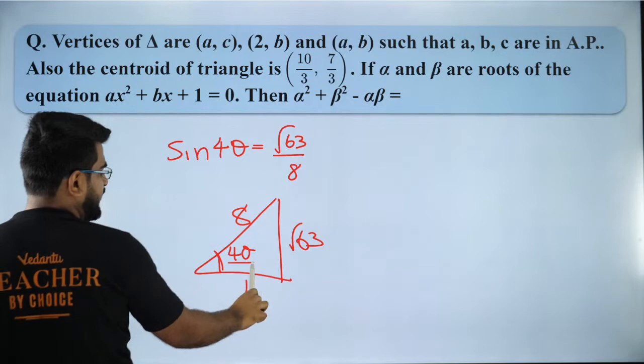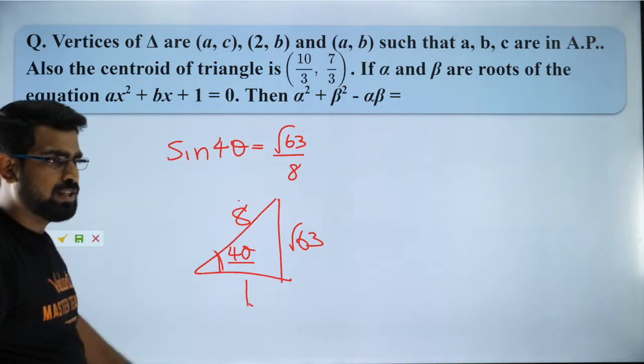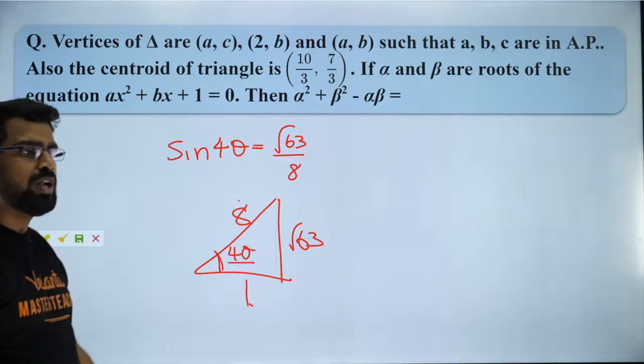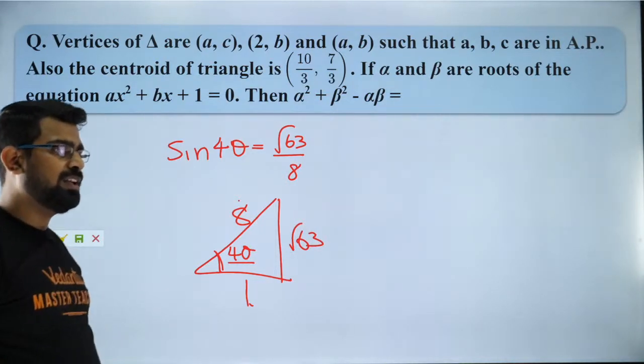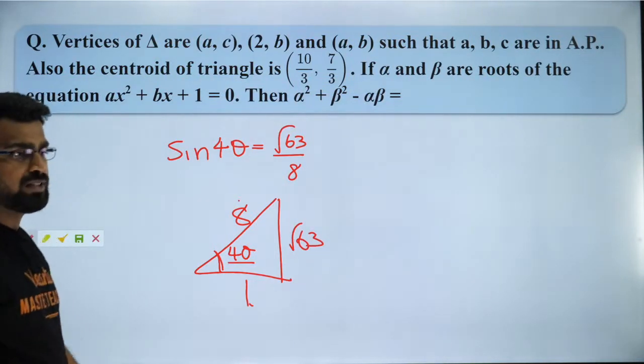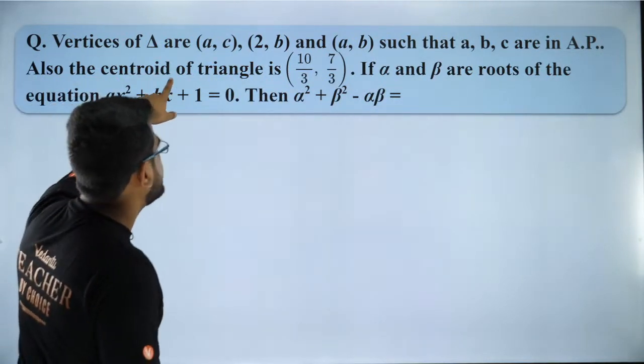So what is cos 4 theta? Cos 4 theta will be base by hypotenuse. So it will be 1 by 8. Understood? So that is the way you solve it. I hope you understood, Ashwin. Okay. No, Lucifer. Then it will not be a triangle. Please think about it. Clear? So I hope you guys got it. Now let's come to this question.